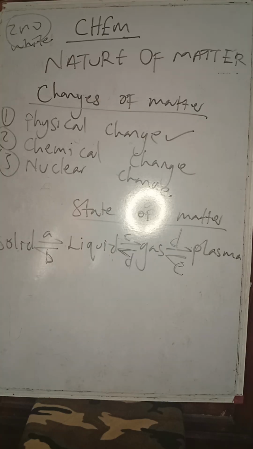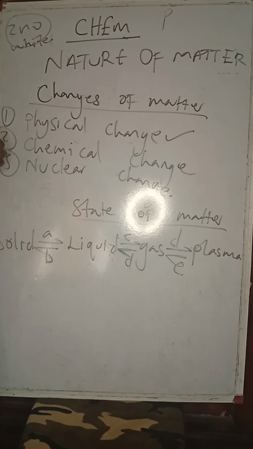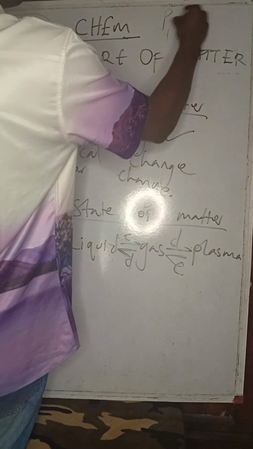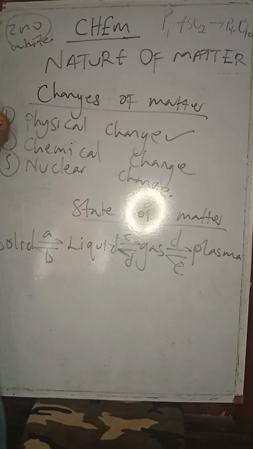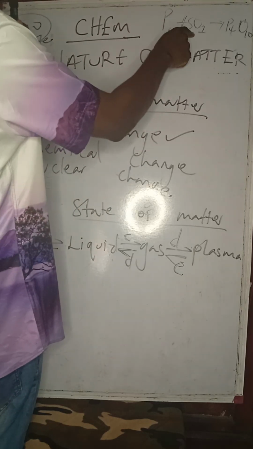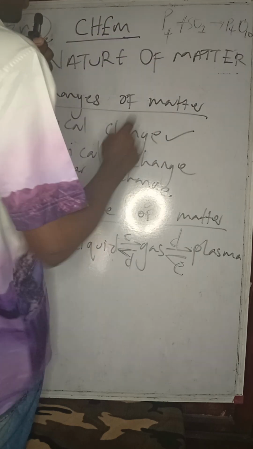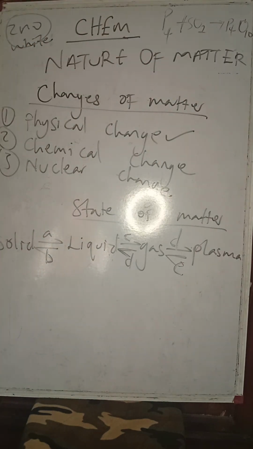A typical example is exposure of white phosphorus to air. Phosphorus takes oxygen in air and becomes P4O10. So phosphorus combusts or burns when exposed to air. It takes oxygen and turns to phosphorus(V) oxide. So this is a chemical change.